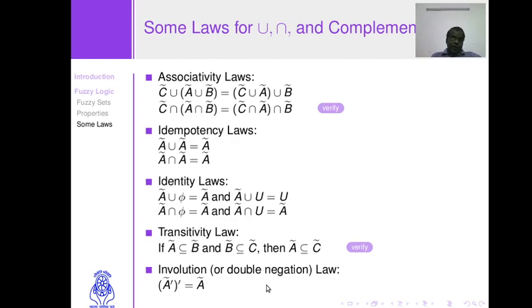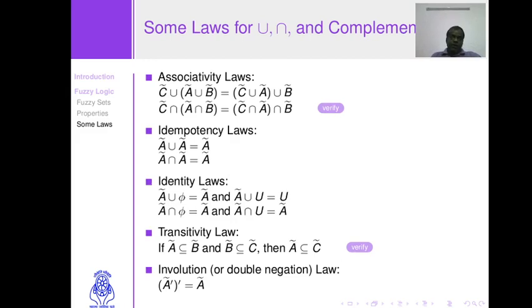Suppose the membership function value is 0.3. So for the complement you get a membership function value 0.7 by subtracting it from 1. So as a result the membership value for the complementary set is 0.7.